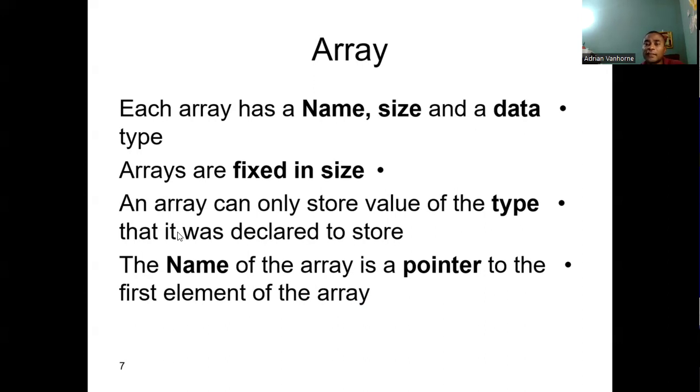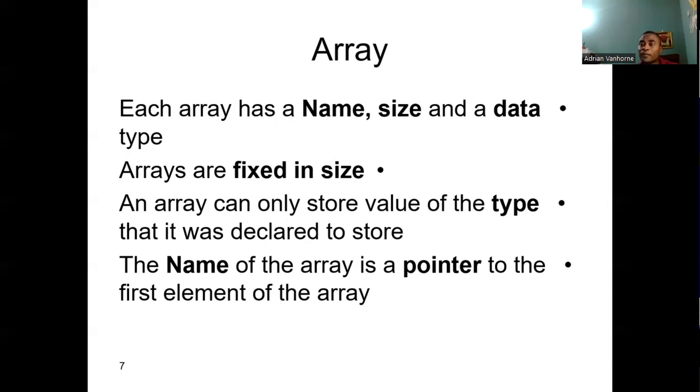All right, the next thing about the array is that the size is fixed. The arrays are fixed in size. So if we declare an array to store 10 elements, while the program is being run, we can't change it from 10 to something else, right? An array can only store values of one type. So whichever type we declare the array to store the values of, that's the type it will maintain throughout the lifetime of the program.